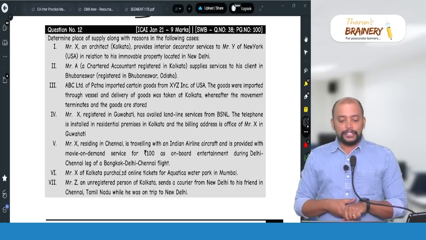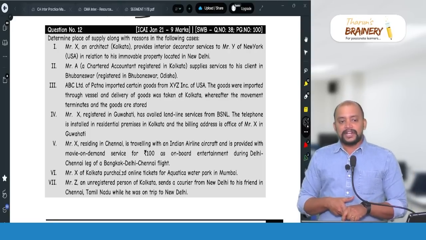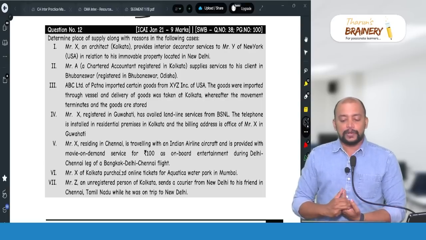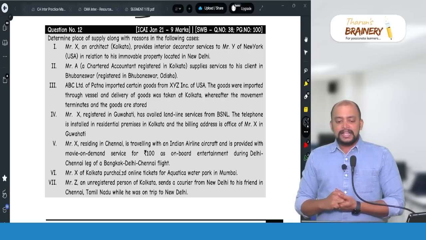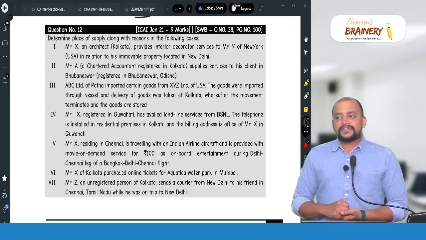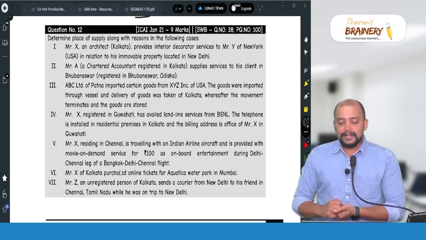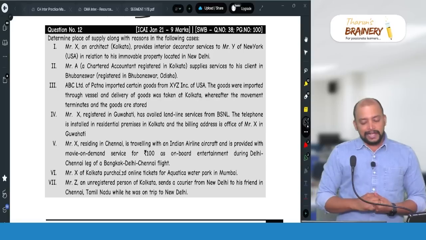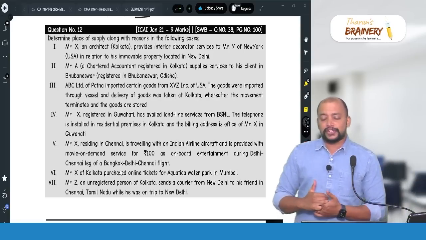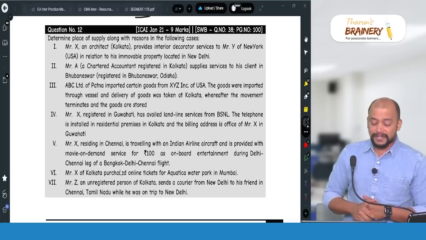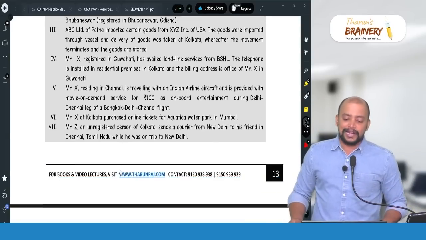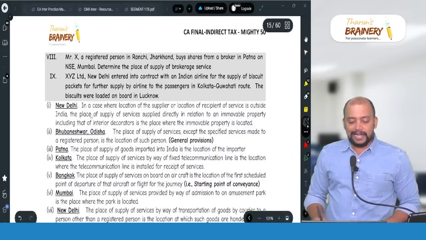Mr. Y of New York, USA, in relation to his immobile property located in New Delhi. So here place of supply is determined under section 13, because one is in India, the other outside India. As per section 13, always the location of immobile property will be taken as the place of supply. Here as the immobile property is located in New Delhi, New Delhi will be taken as the place of supply in this case.